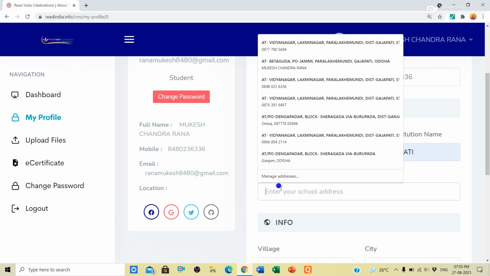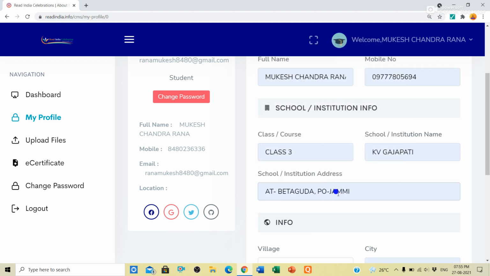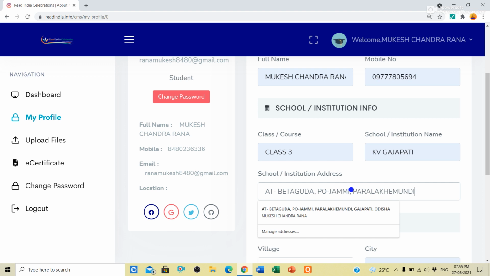Then your school address. You will type your school address. My address is this, so I will type at Betaguda Post Jammi, next Paralakhemundi.